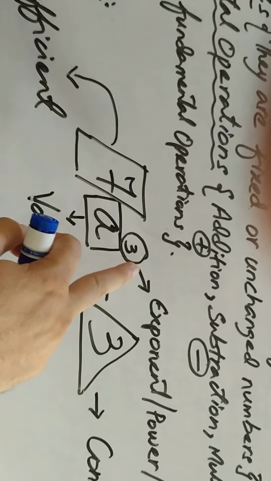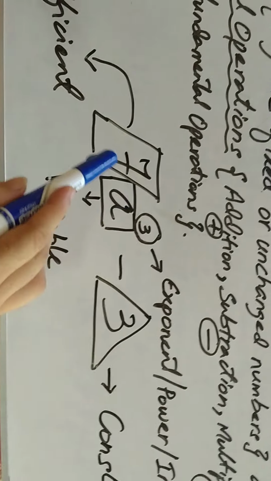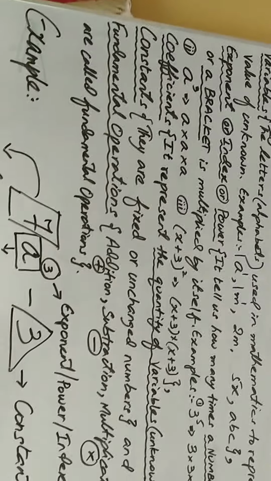So it is a combination of 5 things. Number 1, variable, this is exponent, power or index, this is coefficient, the quantity of variable, and this is constant, and the last thing is fundamental operation. Look here guys, minus, when there is no sign between number and variable, it is multiplied. So guys, this is an example of algebraic